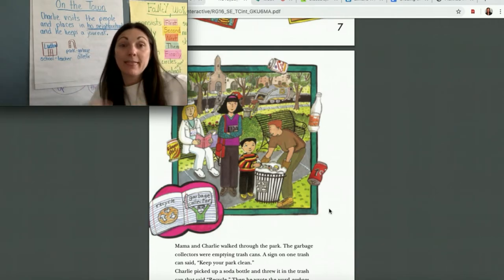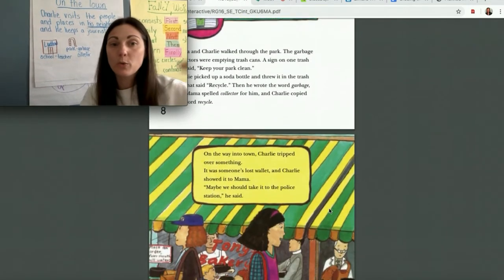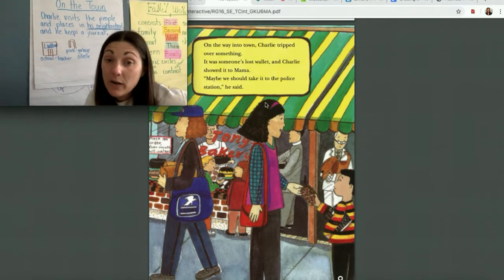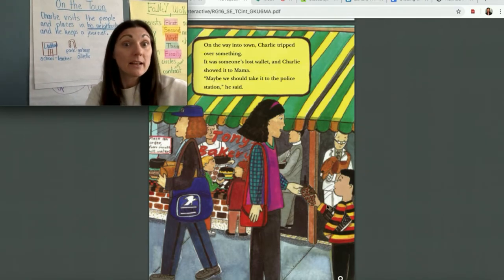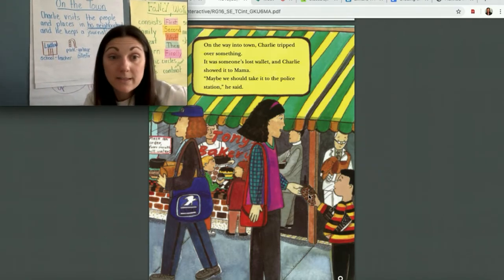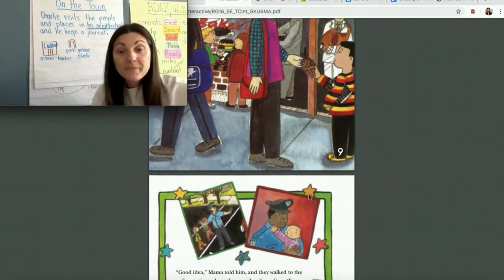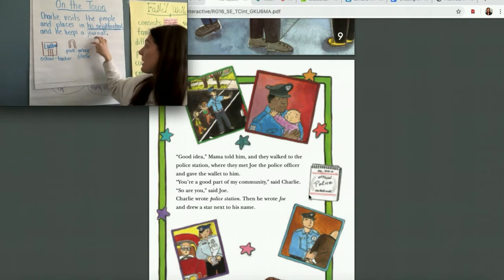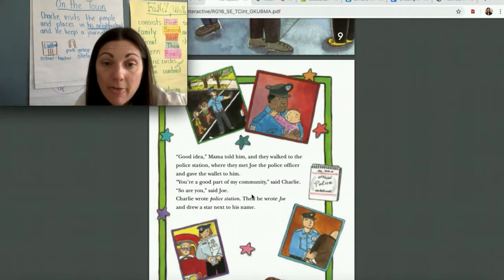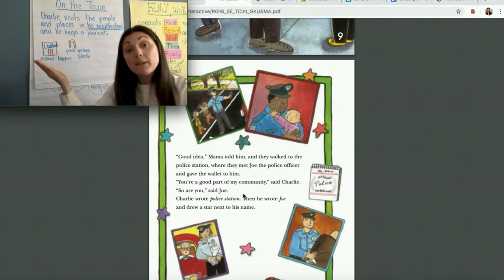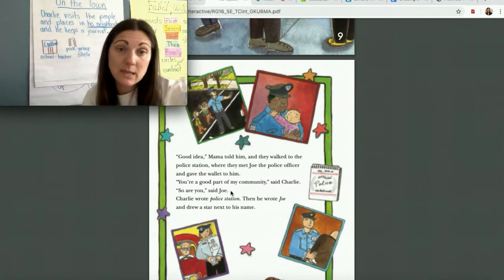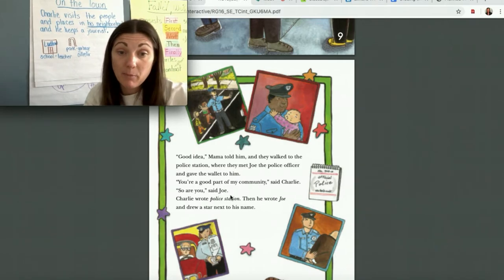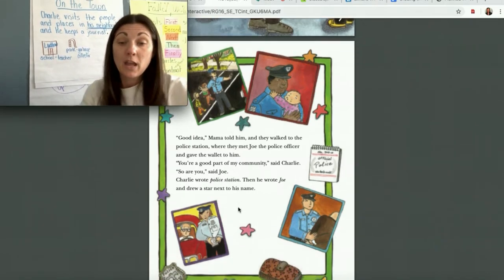Okay. Let's see where else. So I'm just scrolling through the pages, and I'm seeing all the different places that he goes. Now here, and I'm retelling the story. Here I see he's picked up a wallet that someone lost. And where does he take the wallet? He takes it to the police station. All right. So next I could draw police station, and you could write police officer, or specifically the police officer's name in this story is Joe. And here's his name right here. Okay. Moving on.